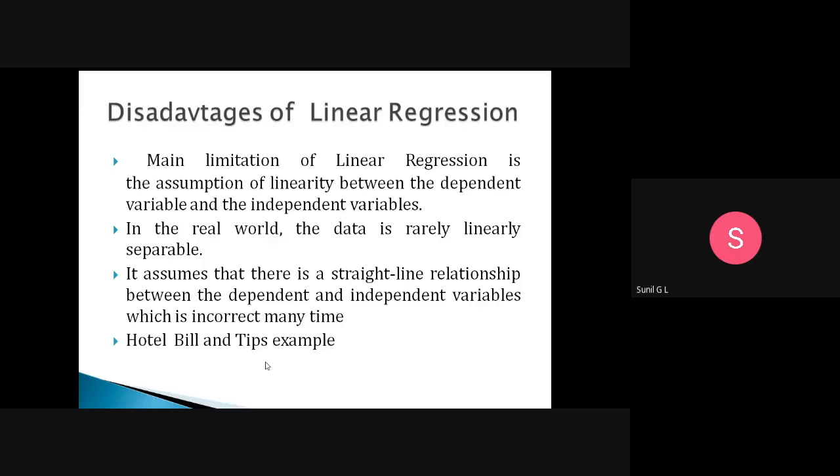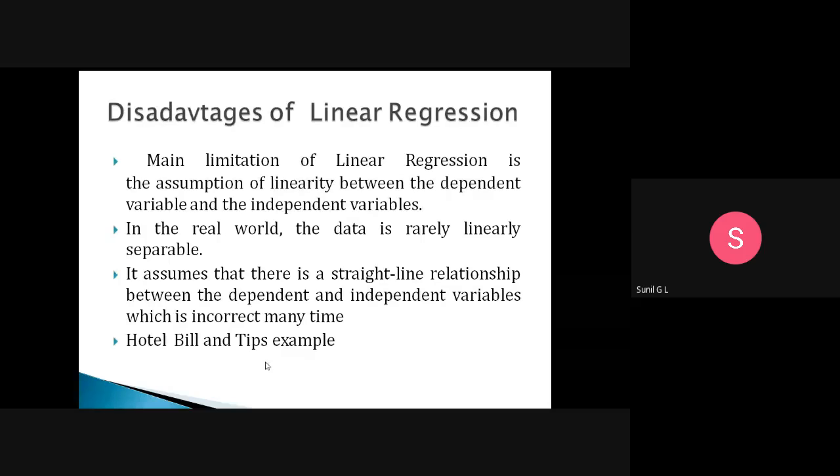Another person, for the same 1000, may give only 10 rupees. For a 100 rupees bill, another person may give 30 rupees in tips. A 1000 rupees person may give 10 rupees in tips, and a 100 rupees person may give 50 rupees. We can't predict that. So the tip is not dependent on the bill.